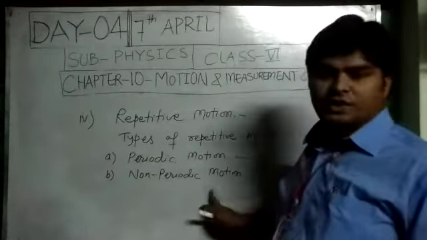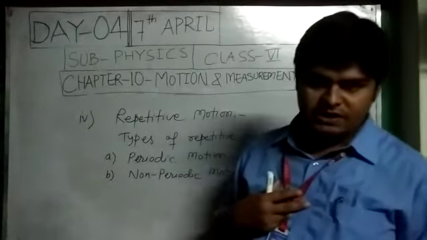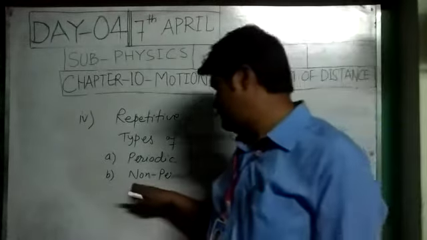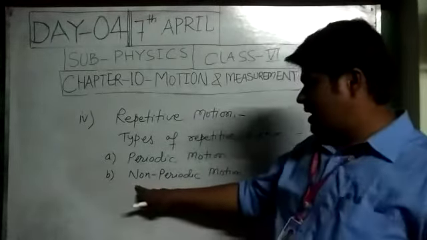When we say something, the motion of our lips is also an example of repetitive, non-periodic motion. Another example is the movement of the pulse in our body, the heart rate continuously in our body. These are examples of repetitive, non-periodic motion.